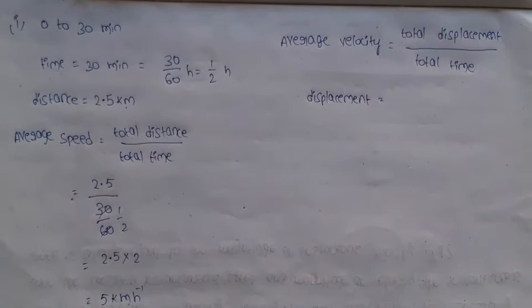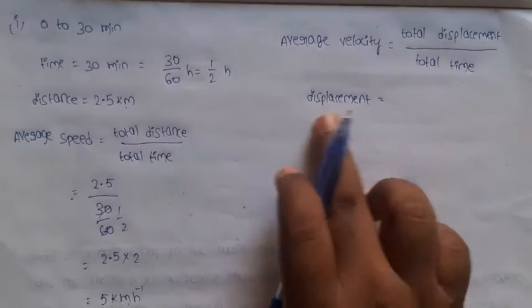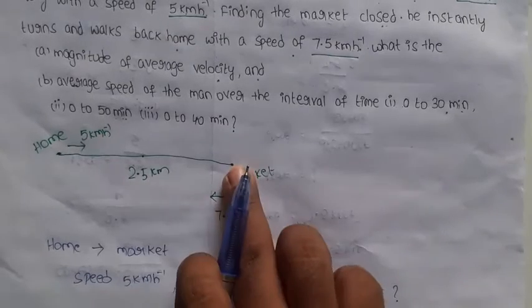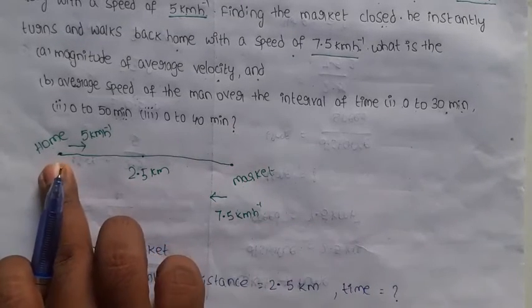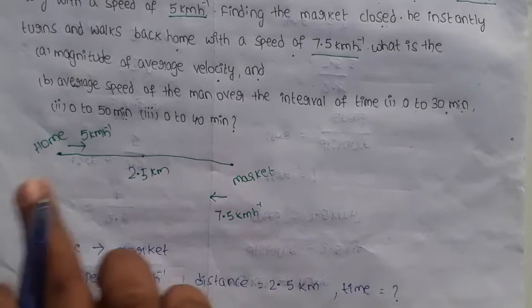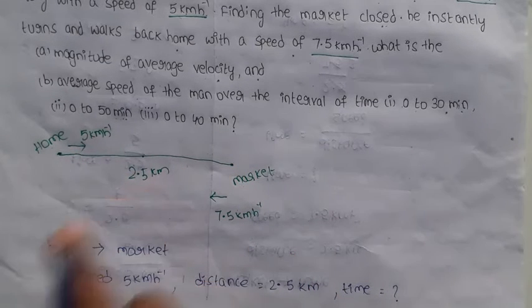So how do we find the displacement? Final point minus initial point of the path. This is the final point, this is the initial point. The distance between the final and initial point of the path is 2.5 kilometer. That is the displacement of the person from home to market.